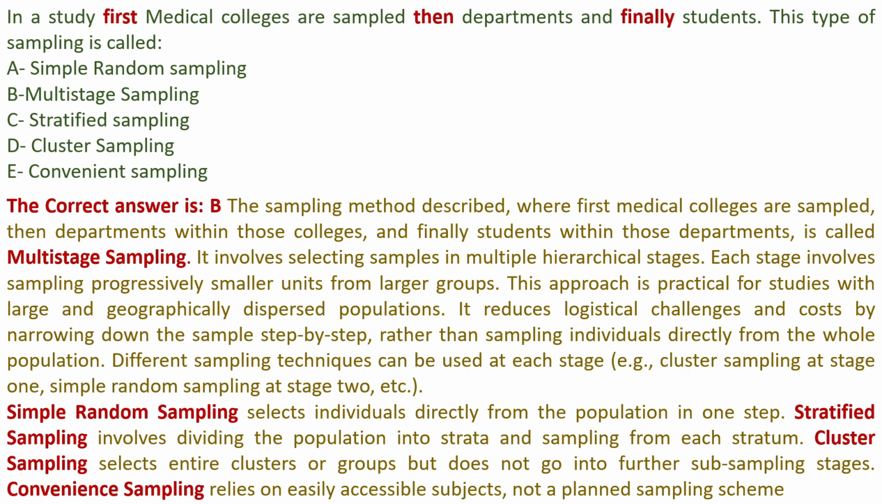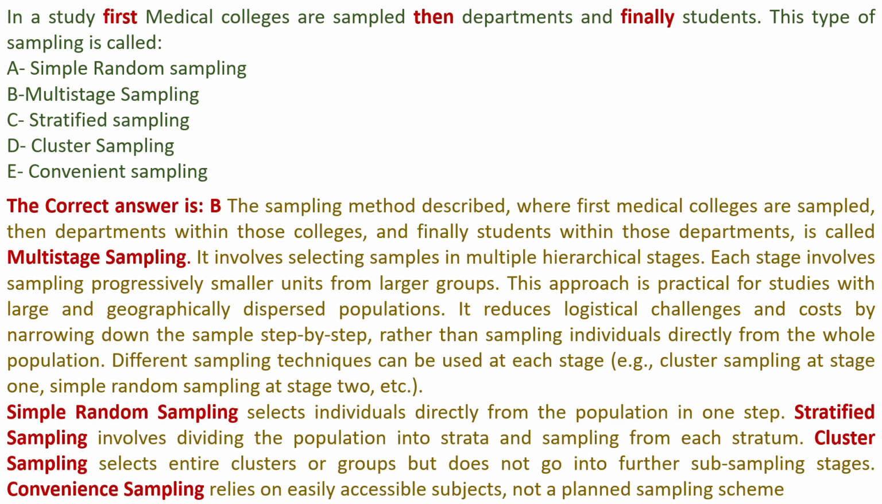The sampling method described, where first medical colleges are sampled, then departments within those colleges, and finally students within those departments, is called multistage sampling. It involves selecting samples in multiple hierarchical stages. Each stage involves sampling progressively smaller units from larger groups. This approach is practical for studies with large and geographically dispersed populations.